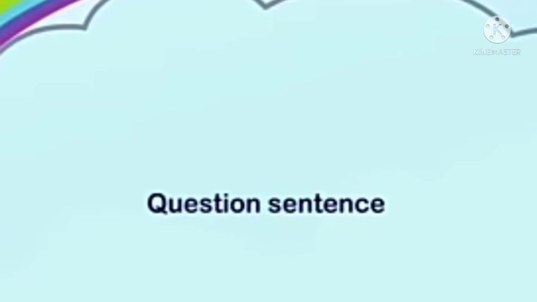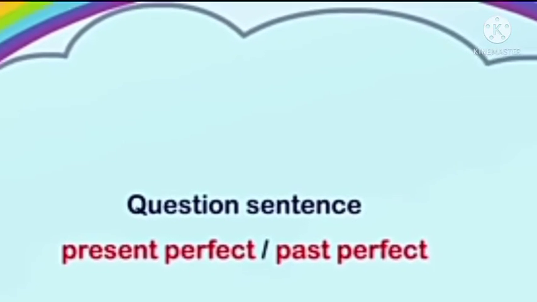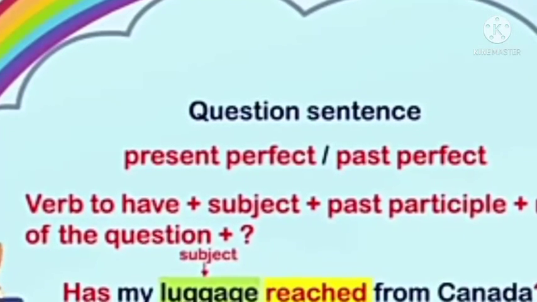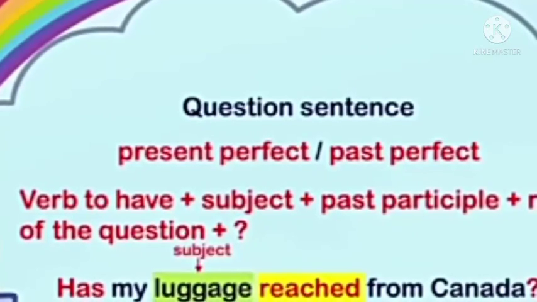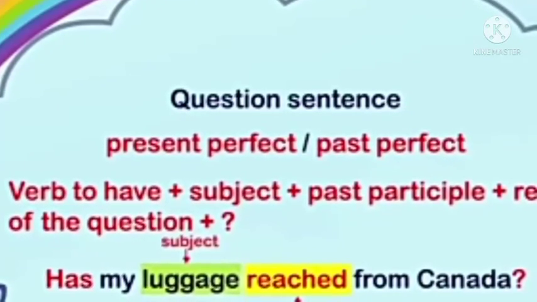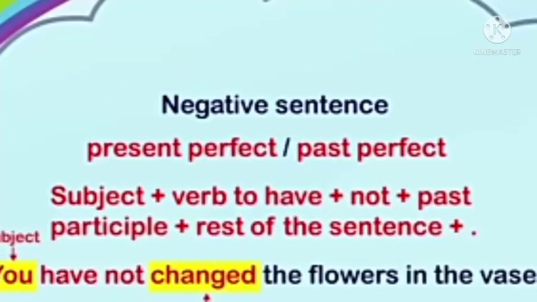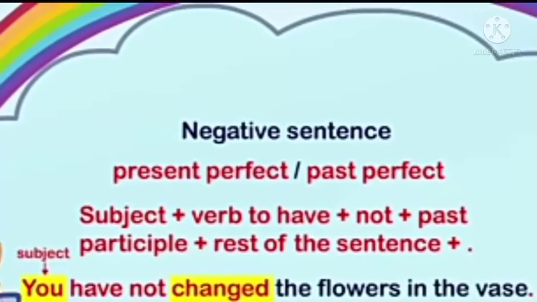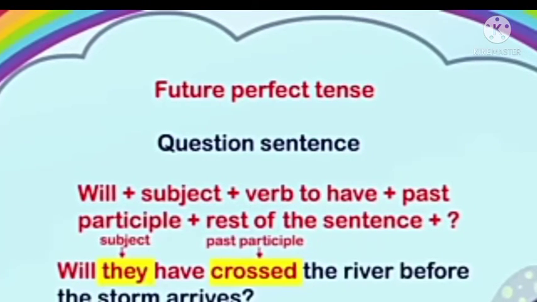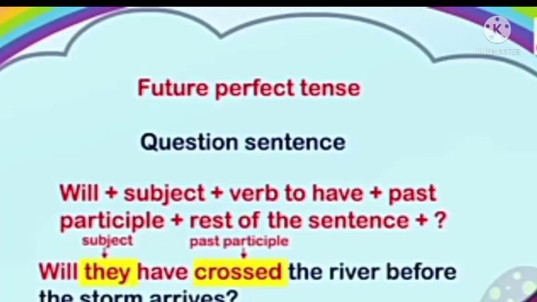Now come to the question sentence. What is the question sentence? Present perfect and past perfect. Now see the question sentence: verb to have plus subject plus past participle plus rest of the question plus question mark. See the example: has my luggage reached from Canada? Second example: you have not changed the flowers in the vase. Next: have they crossed the river before? So here they is the subject and crossed is the past participle.